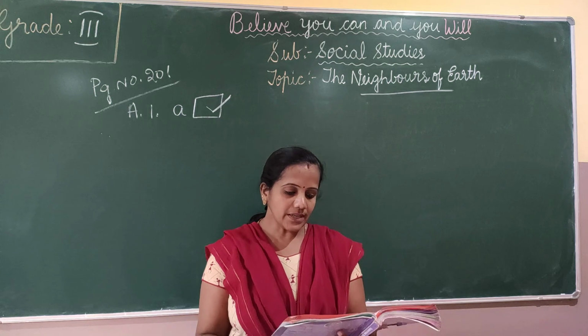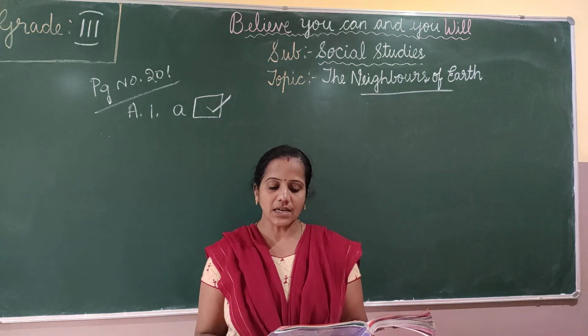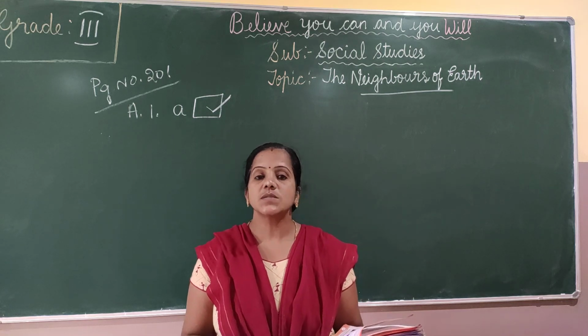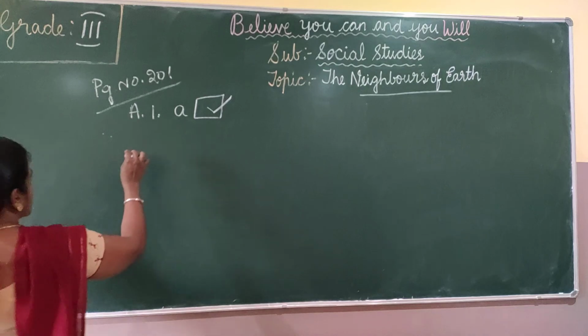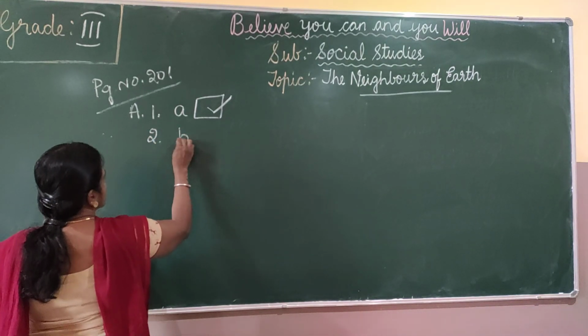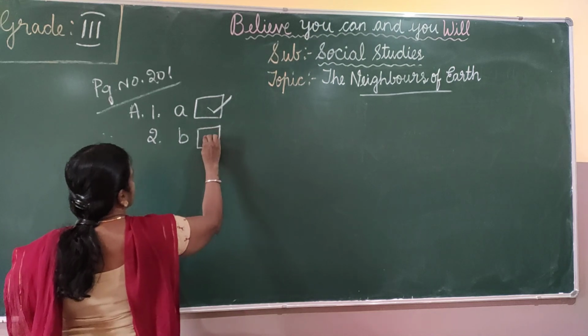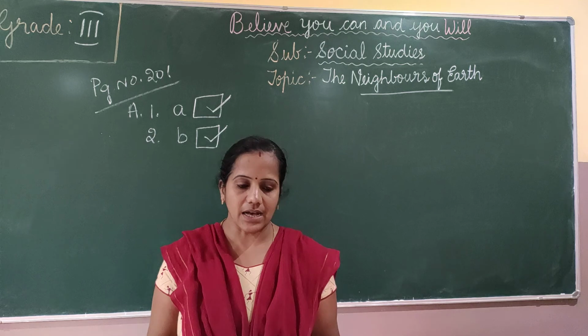The second one, sun is a planet, star, satellite. So sun is a star. So it is option B. Second one, option B. Tick option B. So sun is a star.